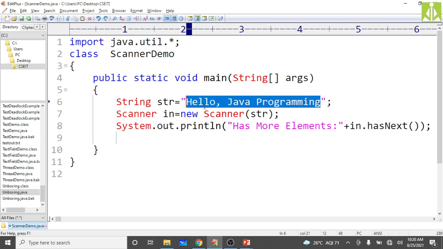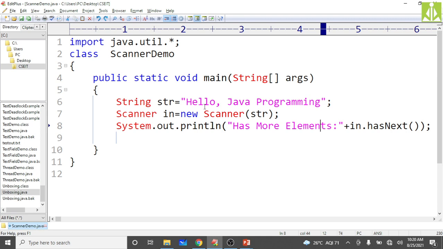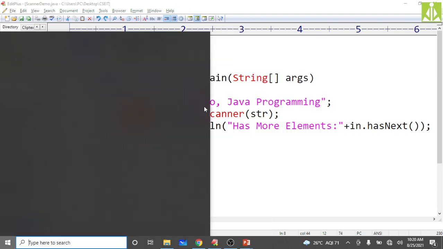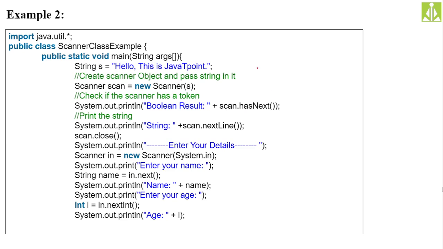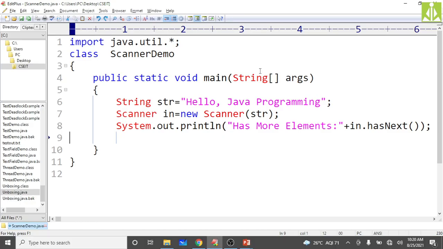So this I want here. Then go to the next statement. What do we have? Yes, we are checking nextLine. We are printing the same thing on the output screen. How can we print? System.out.println. From the string, we are reading the entire thing. So the given string, or assigned string,